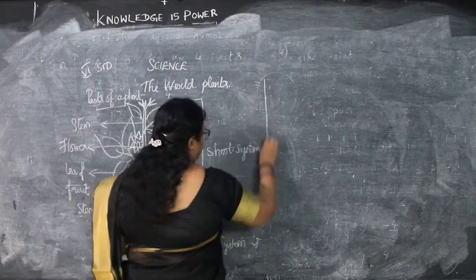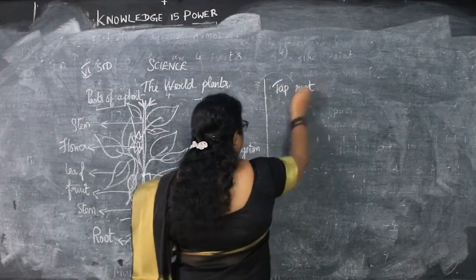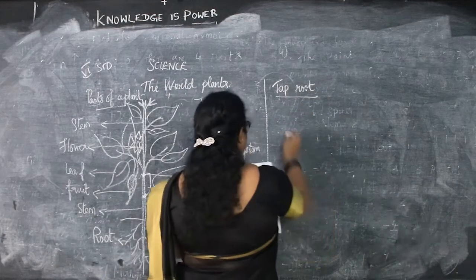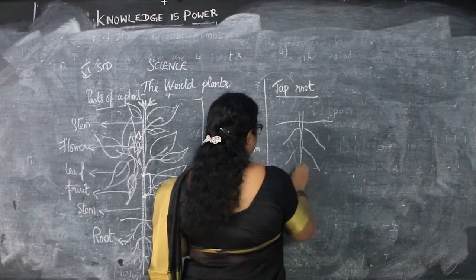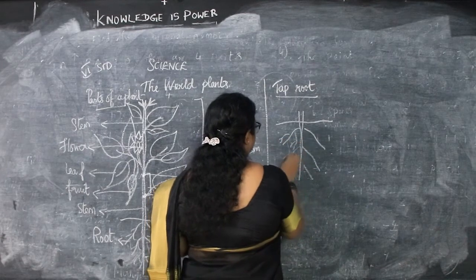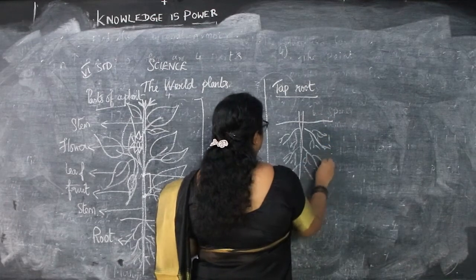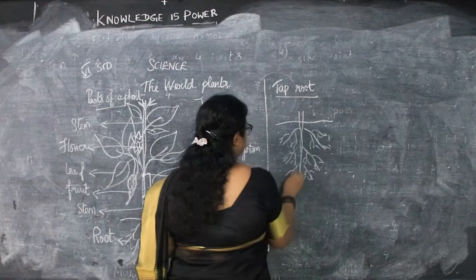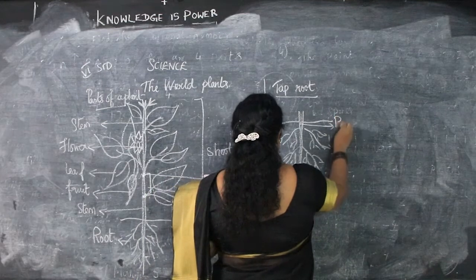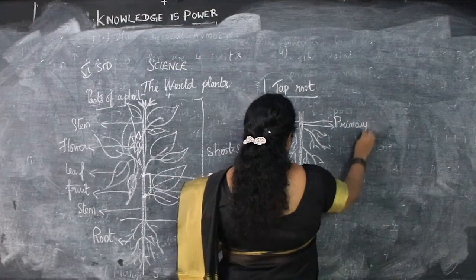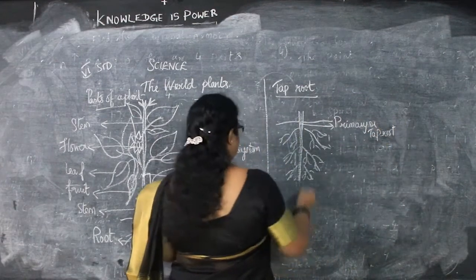Next is the taproot system and the fibrous root system. Taproot. So this is a taproot. Here this is a primary root system, primary or taproot system. Next is a secondary root.